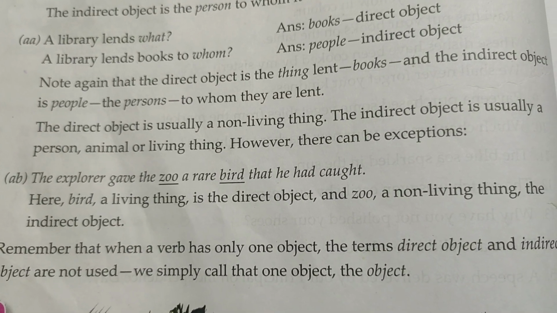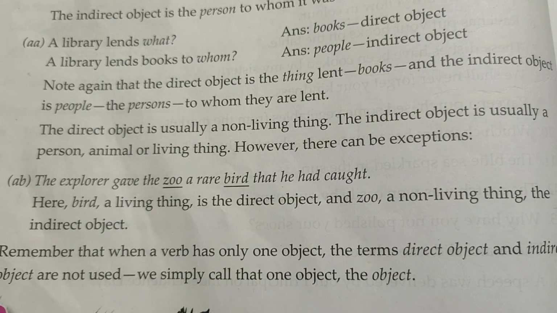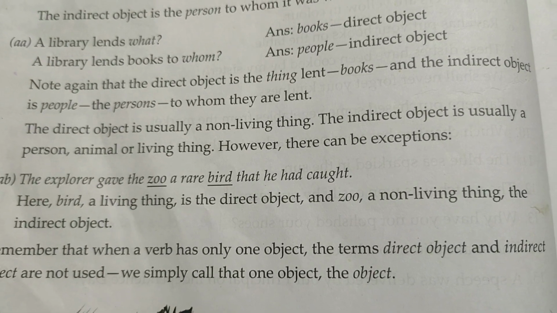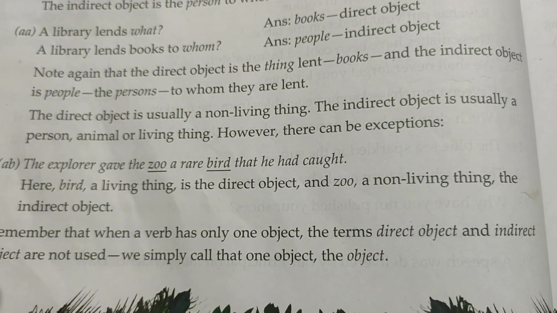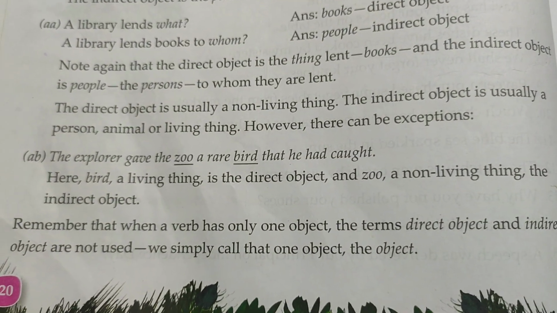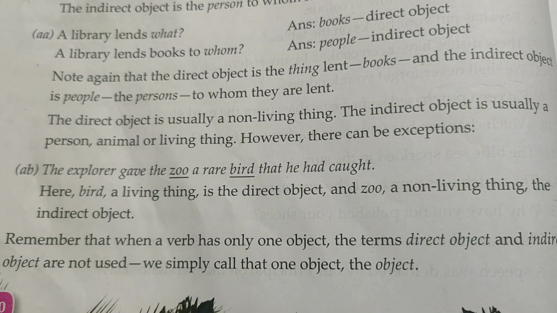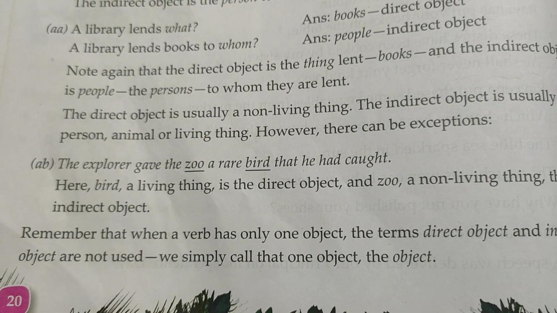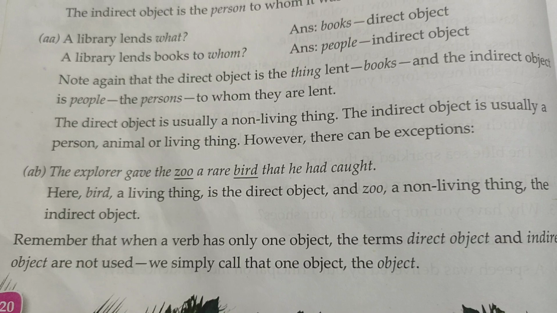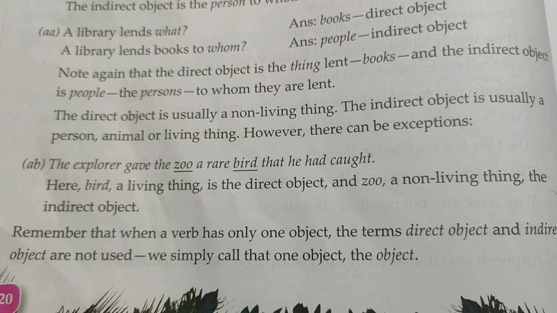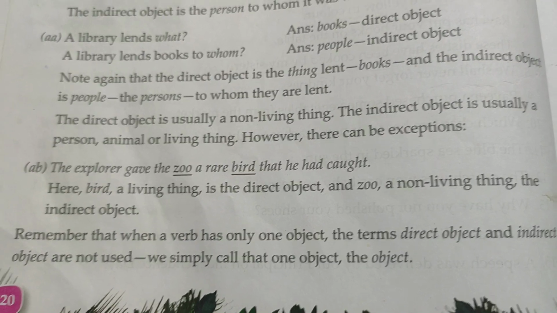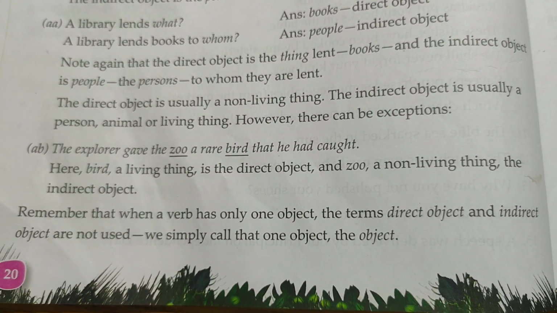The direct object is usually a non-living thing. The indirect object is a person, animal, or living thing. However, there can be exceptions sometimes. Like here, the explorer gave the zoo a rare bird that he had caught. Here, bird is the living thing and is the direct object. He gave the zoo a bird, so that is the direct object, and zoo is a non-living thing, an indirect object.